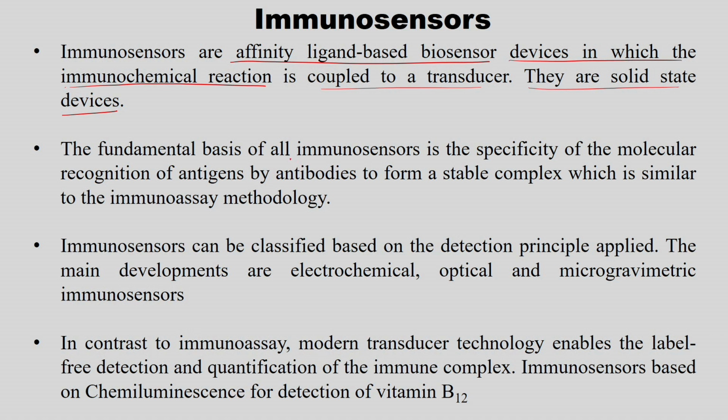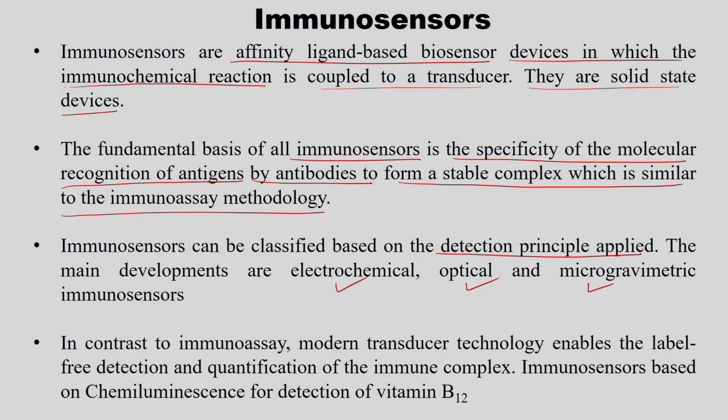The fundamental basis of all immunosensors is the specificity of the molecular recognition of antigens by an antibody to form a stable complex, which is similar to the immunoassay methodology we use in biochemical detection. So, the immunosensors can be classified based on the detection principle, again the electrochemical, optical or microgravimetric. So, based on that we have seen already. In contrast to immunoassay, modern transducer technology enables the label free detection and quantification of the immune complex. So, now we are going to see how it can be measured.